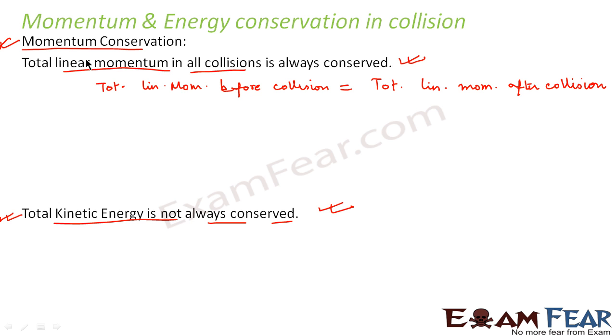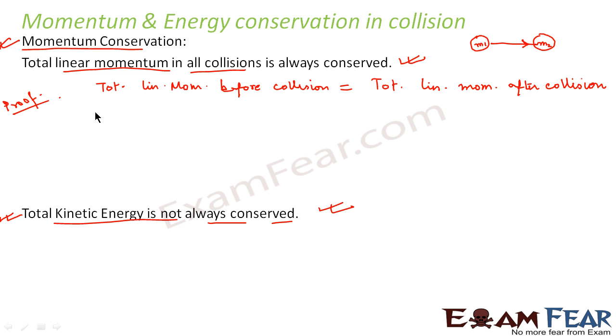Now let us see why the total linear momentum is always conserved. Let us try to prove this. Let us say we have two bodies, M1 and M2. Suppose M1 comes with some velocity, hits M2, and then both of them start moving with some different velocities.